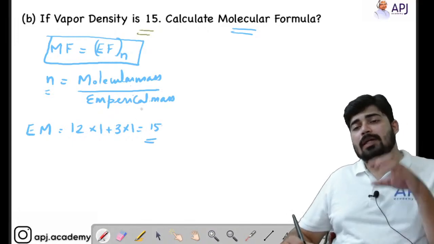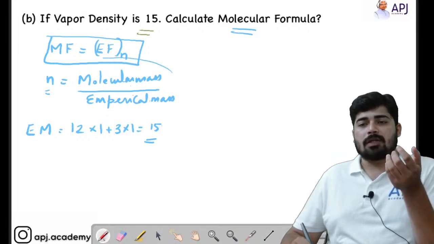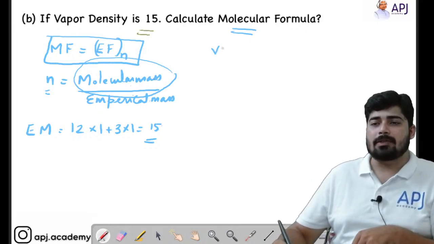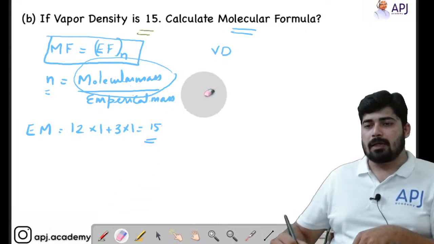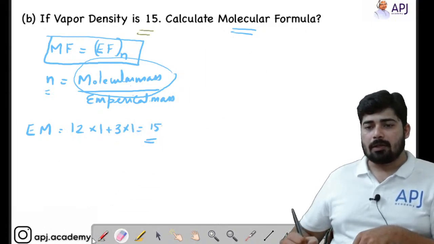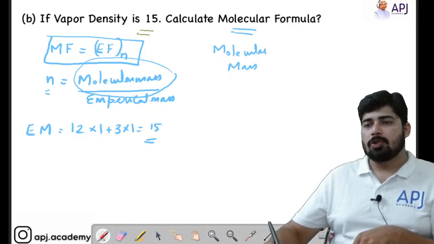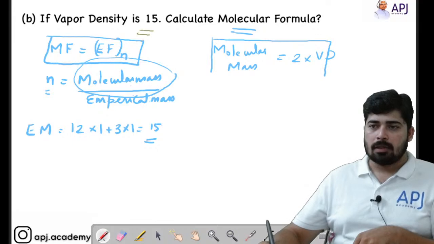Now in order to find out N, we require molecular mass. But instead of molecular mass, they have given us vapor density. So you should know this very important formula: molecular mass is equal to 2 times vapor density. This you have to put in a box.